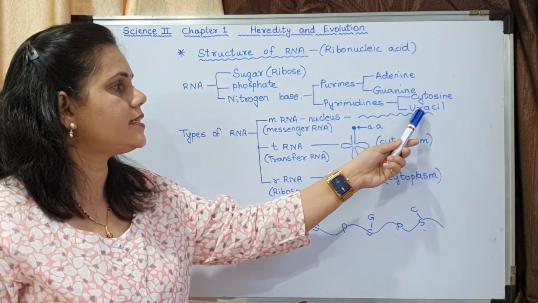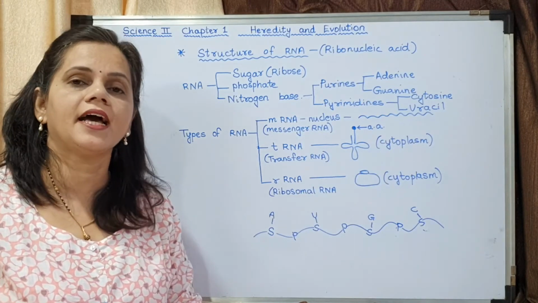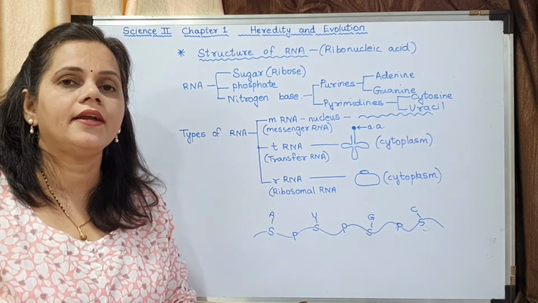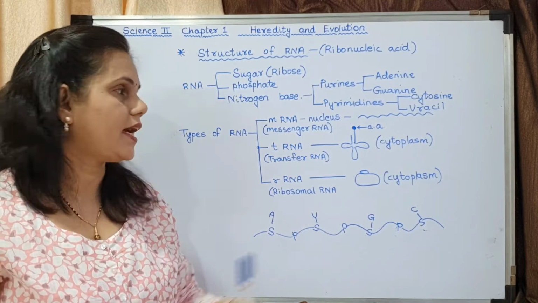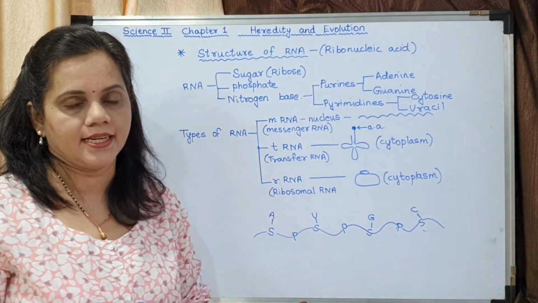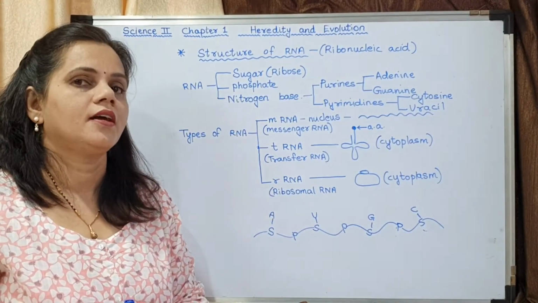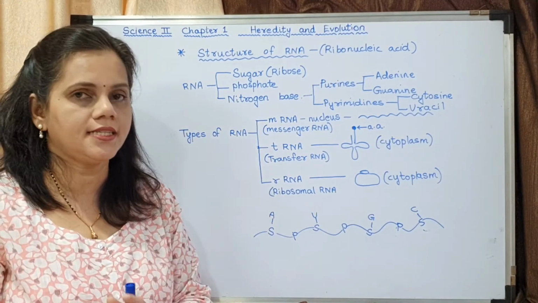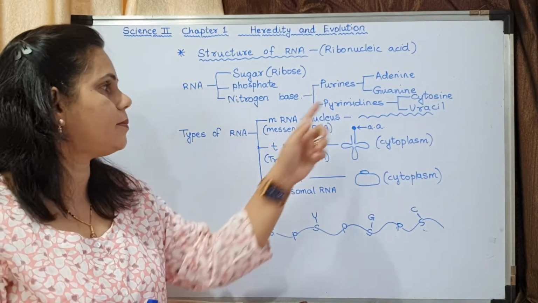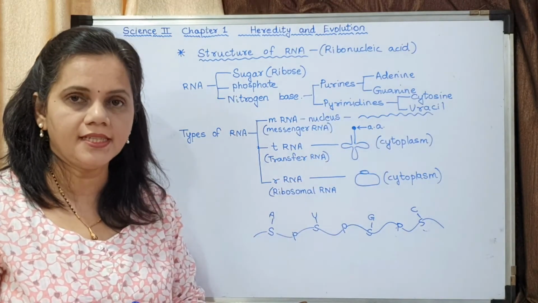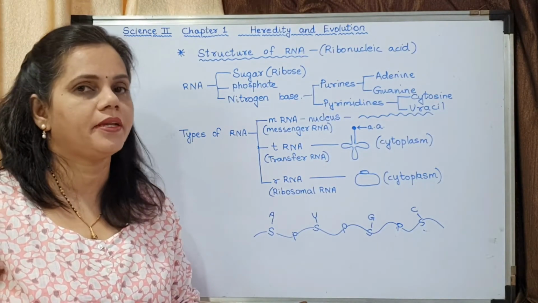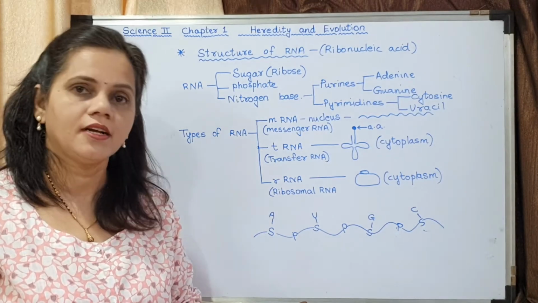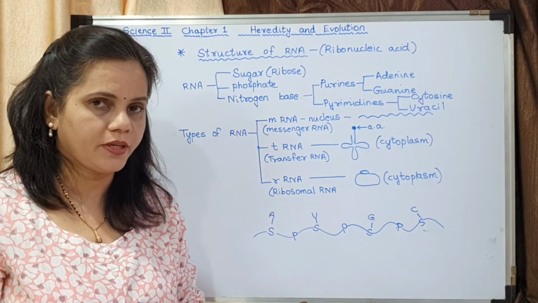Now you may notice in case of DNA it is thymine, and in RNA instead of thymine it is uracil. This is one difference. The one difference between DNA and RNA is that in case of DNA the pyrimidine thymine is present, and in case of RNA the pyrimidine uracil is present. Hope you have understood.